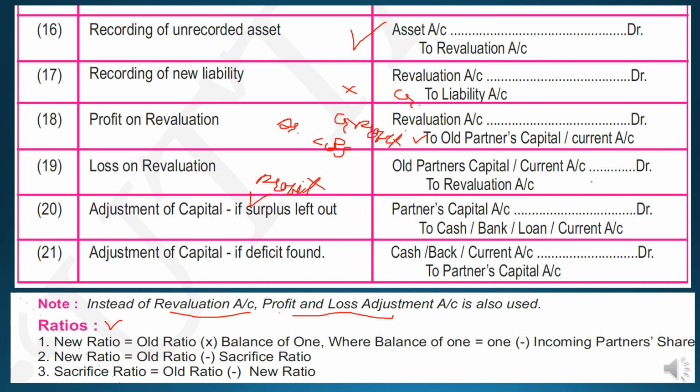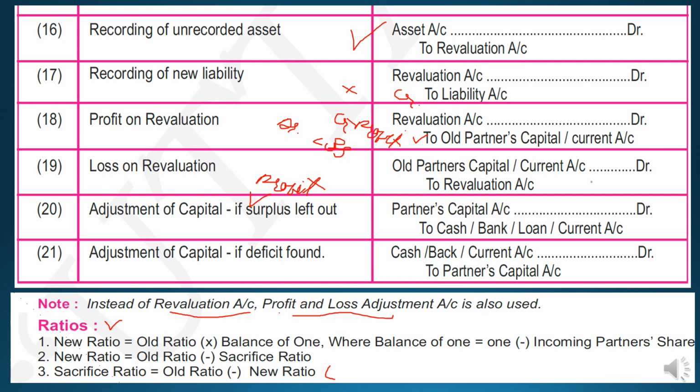Students, let me tell you, there is one shortcut for sacrifice ratio, but that formula will not be applied in all the problems. It is only for quick calculation of sacrifice ratio, or for cross-checking your ratio. You can use this formula to cross-check your answer.